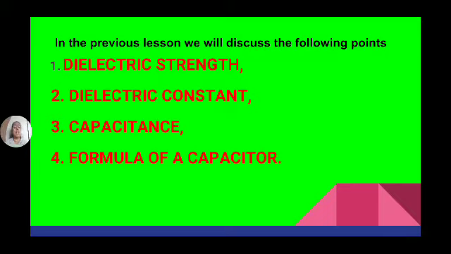Capacitance can also be defined as the charge accumulated on the plates when a unit potential is applied across the plates. When you apply 1 volt across the plates, some charge is accumulated on the plates. That charge is equal to the capacitance of the capacitor. So the formula for the capacitor is in terms of variables, C is equal to Q by V,